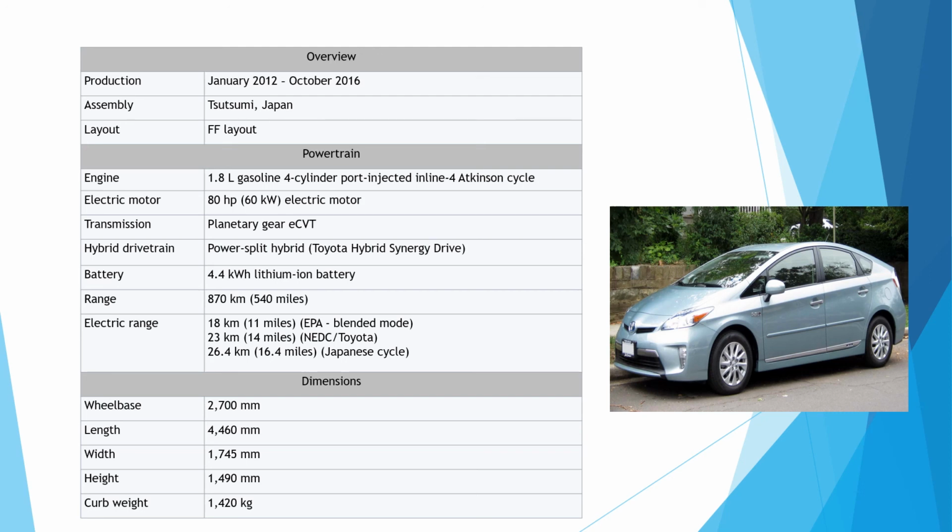Now coming to the dimensions, the wheelbase is 2700 millimeter, length is 4460 millimeter, the width is 1745 millimeter, the height is 1490 millimeter, and the car weight is 1420 kg. So these are the basic specifications of the first generation Toyota Prius plug-in hybrid vehicle.